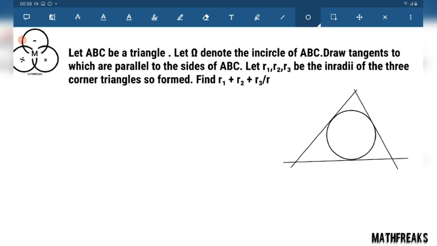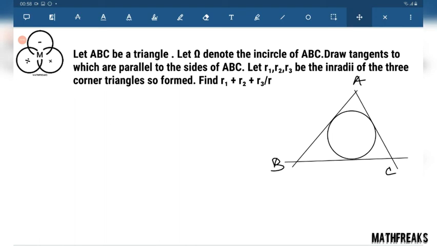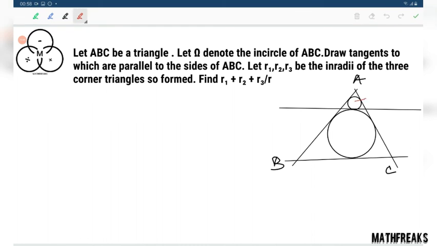Approximately, let us assume that this is the incircle. We cannot go for accurate results here. Draw tangents parallel to the sides. R1, R2, R3 be the radii of the three corner circles so formed. I am drawing only one corner circle. This is one corner circle. Let its radius be R1, RA.